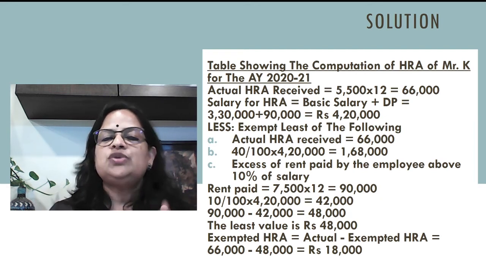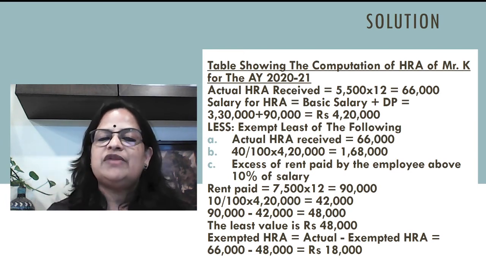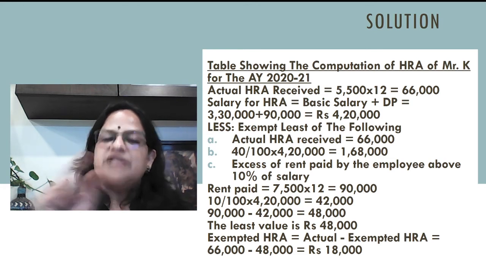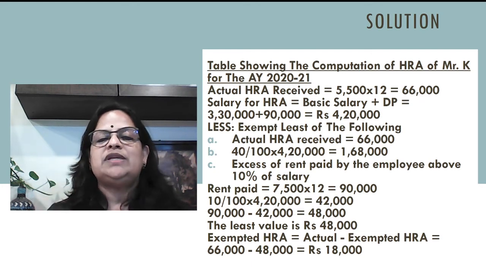Bangalore is not a metro, so it is 40% of salary. 1 lakh 40 by 100 into 4 lakh 20,000 is 1 lakh 68,000. Now, the excess of rent paid by the employee over 10% of salary. It is given in the question, the employee is paying 7,500 as rent. So 7,500 into 12 is 90,000. 10% of salary, salary we have already calculated as 4,20,000.